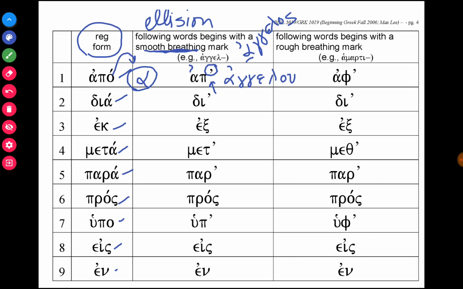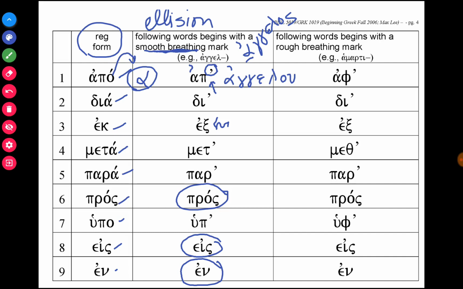It's op, d, x, that is a kasi, met, par, pros, hoop, ace, en. Notice that nothing drops here because these prepositions don't end in a short vowel. And then this one's a little bit unusual. It ends with a kappa, but turning into kasi makes it a little bit easier to say when the word that follows it begins with a vowel.